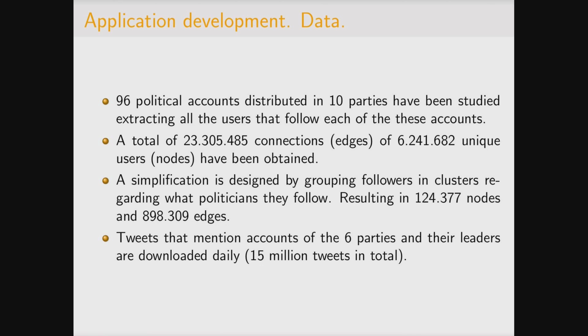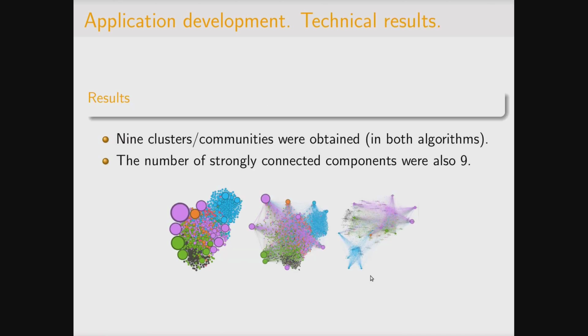Finally, tweets that mention accounts of the analyzed parties and the leaders are downloaded daily, and we have 50 million tweets in total for this project.